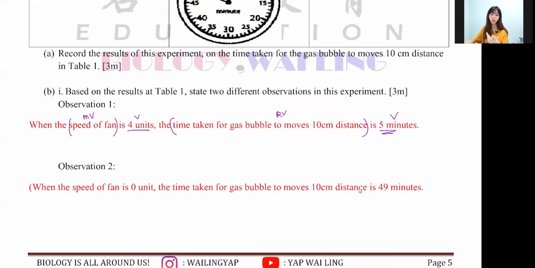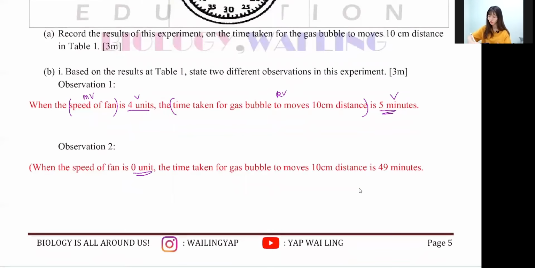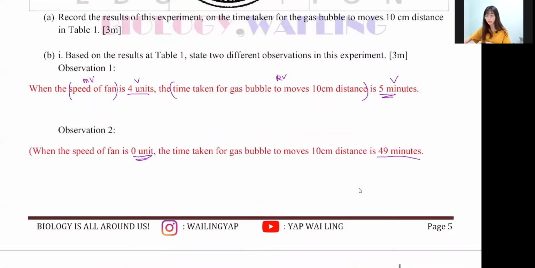Same goes to observation 2. You just have to change the value, then you will get your 3 marks. Easy peasy lemon squeezy, guys. This one is very easy. Next one.